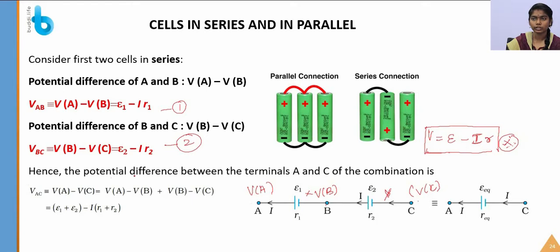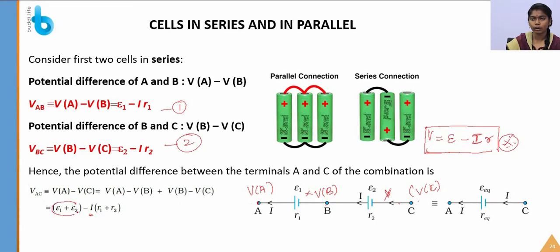Let's see the potential difference across terminals A and C. By adding these we get I as a common term: epsilon 1 plus epsilon 2, minus I as a common term, R1 plus R2.